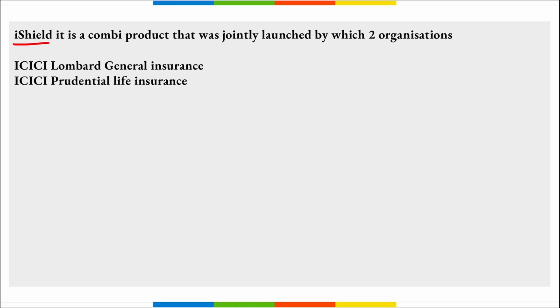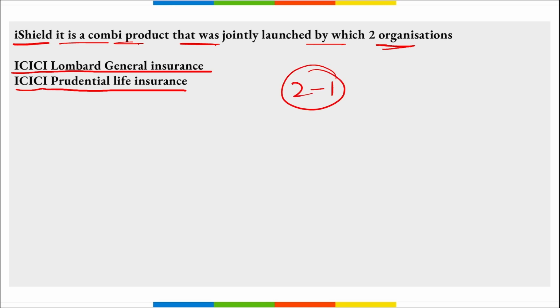Next, iShield. It is a combi product that was jointly launched by which two organization? So this iShield, this was jointly launched by ICICI Lombard General Insurance and ICICI Prudential Life Insurance. This offer 2-in-1 benefit and will provide customers to manage their health as well as life insurance needs together, right, instead of purchasing separate products for each of them.